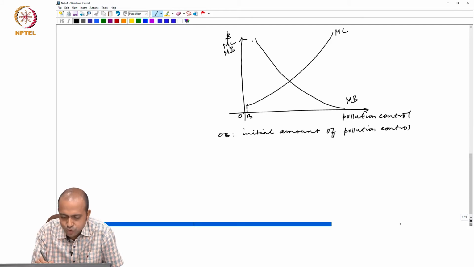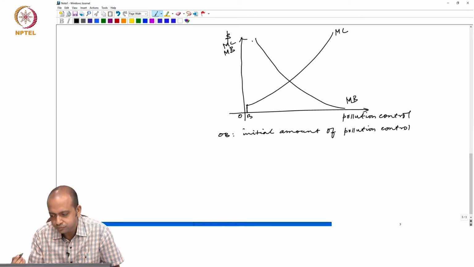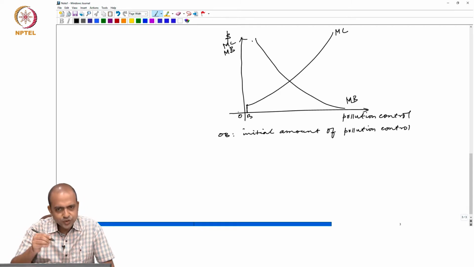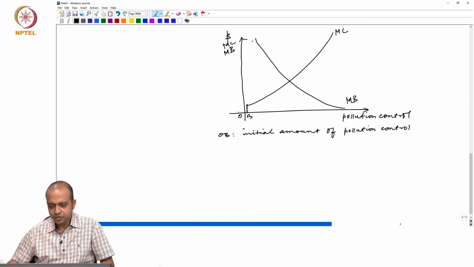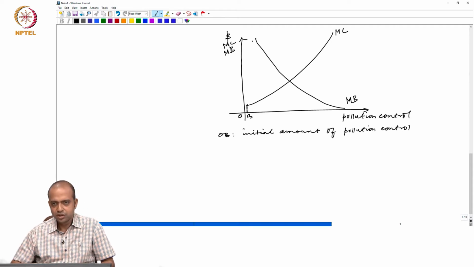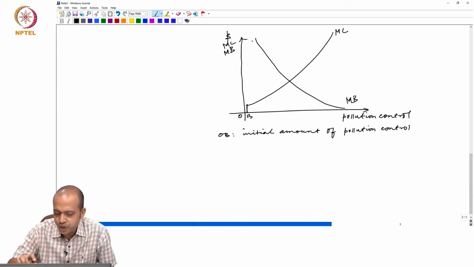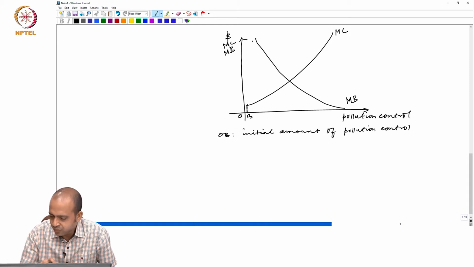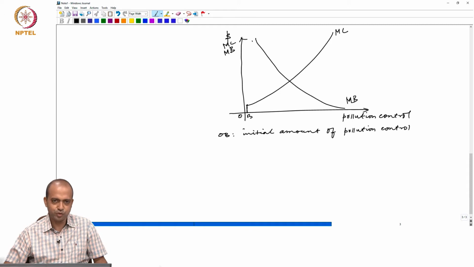If the MC curve starts from the origin, they can choose to select 0 amount of pollution control as well. Okay? All right. So this can start from the origin also. When there is 0 pollution control, then there is 0 cost, and in that case it will choose a 0 level, right. For simplicity's sake, we are drawing our MC curve in this way, right. That means we are saying that when there is 0 pollution control, then also there is some kind of cost involved. Why is this so? Because of the initial fixed cost amount we may think about.